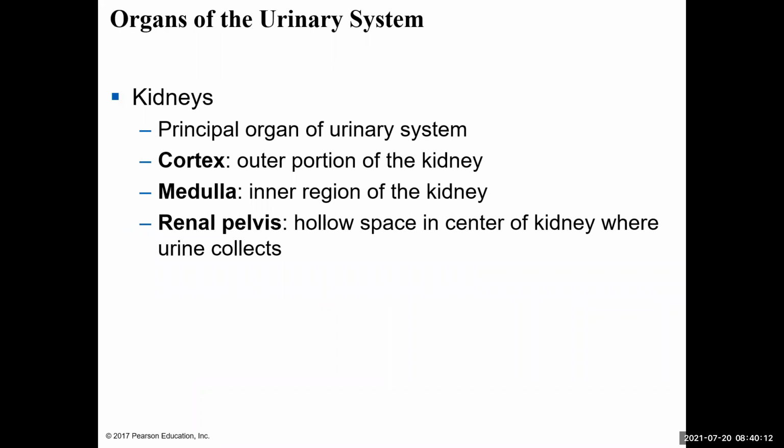And so with the urinary system, the principal organs are the kidneys. We have two kidneys, left and right, and the kidney has different sections or regions. You have the cortex, the medulla, and then the renal pelvis. The cortex is the outer portion of the kidney, the medulla is the inner region, and then the renal pelvis is the area that collects the urine after the urine is produced in the nephrons.